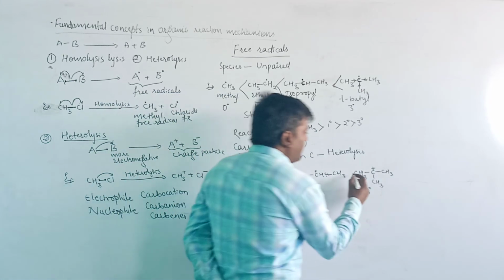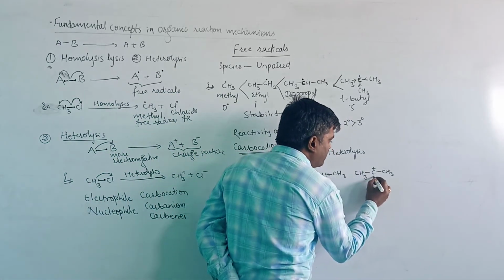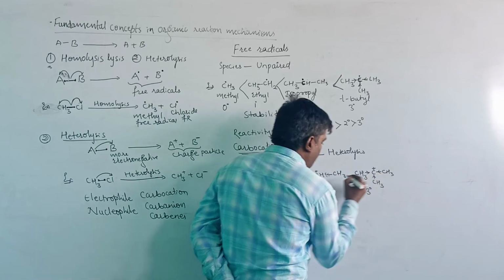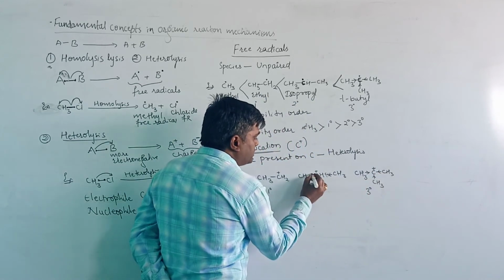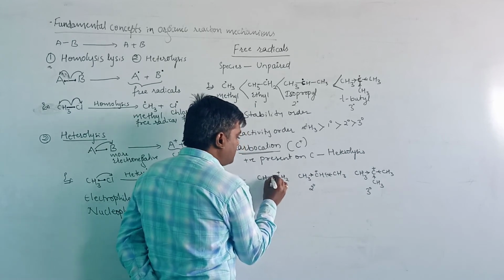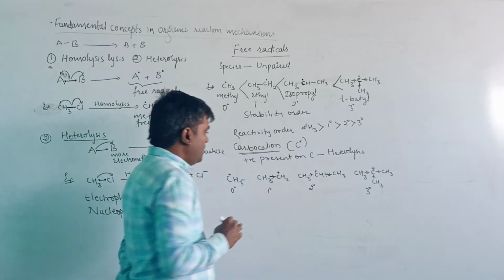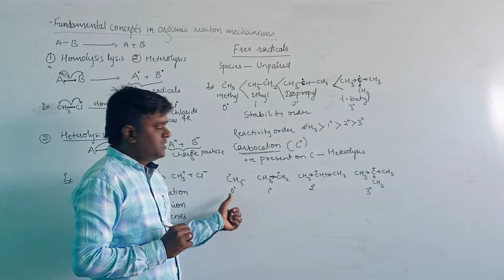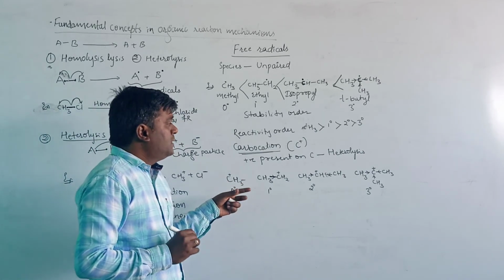Here three electron releasing methyl groups are present, here only two are present, and here only one is present. And here no releasing groups are present, therefore it is 0 degree.